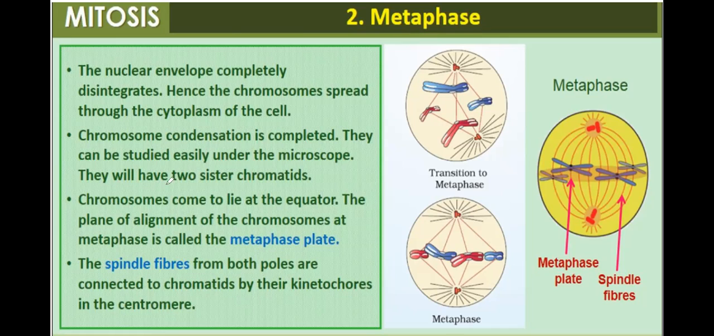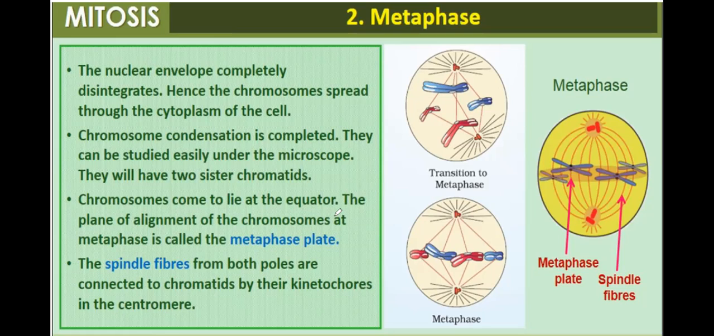They will have two sister chromatids. These are the sister chromatids. This one is the first sister and this is the second sister. So they are sister chromatids.